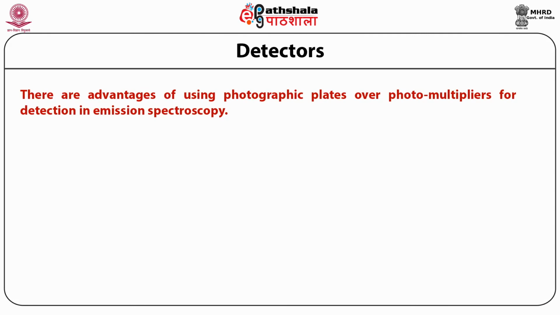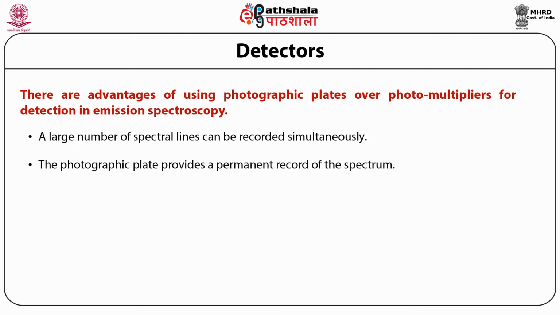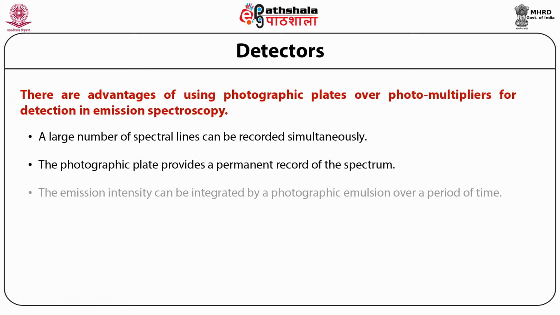There are advantages of using photographic plates over photomultipliers for detection in emission spectroscopy, as follows. A large number of spectral lines can be recorded simultaneously, and the photographic plate provides a permanent record of the spectrum. Then the emission intensity can be integrated by a photographic emulsion over a period of time.